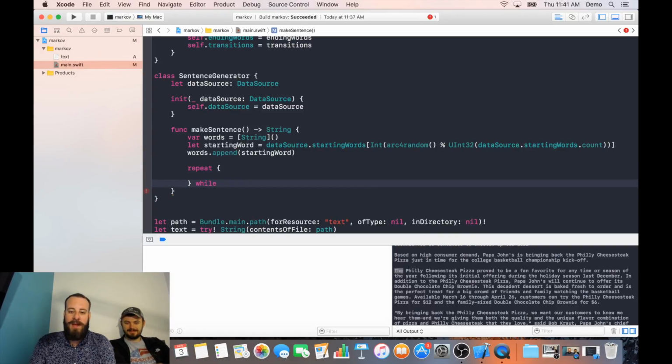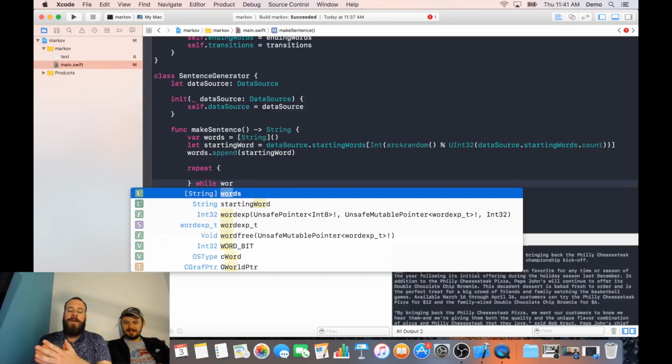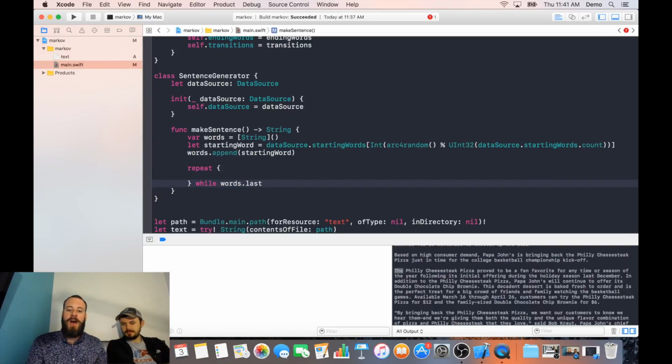So we're going to keep on appending while, ready for this? Let's get fancy right here. So we need to figure out if our last word that we used is inside of our ending words. Right? Ending words, yes. The last word we used is an optional, so we can't check to see if it contains that, but we can flat map that to see if it is.